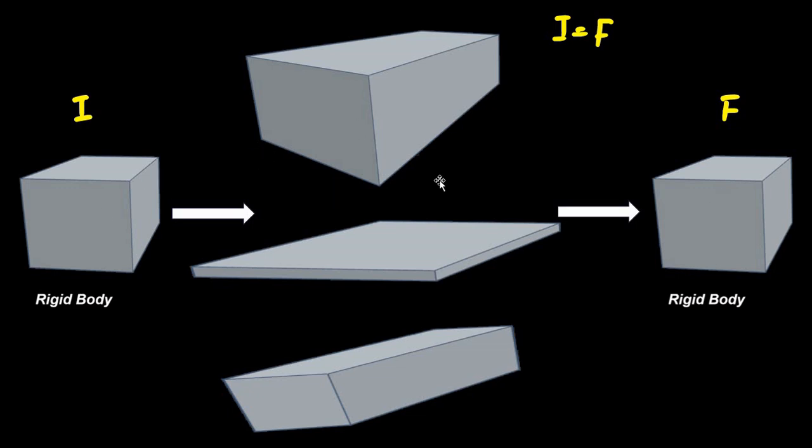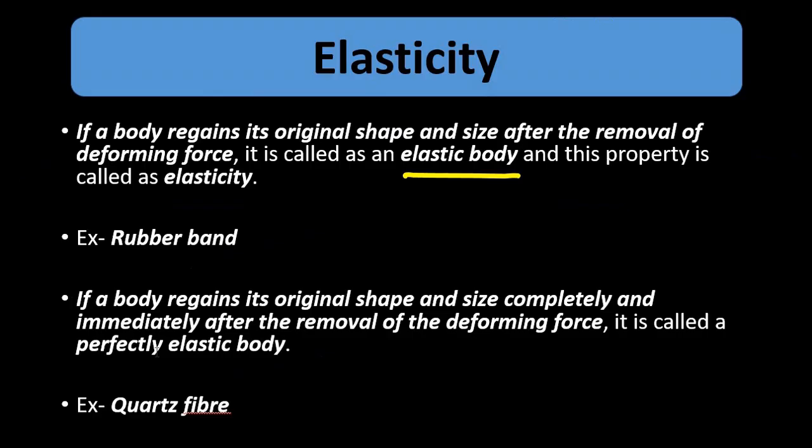Suppose after the deforming force is removed, the initial dimension is exactly the same as the final. That is, the body totally regains its original shape and size, all the previous characteristics, 100%. Then it is called a perfectly elastic body. If it completely regains its original shape and size almost immediately, that is a perfectly elastic body.